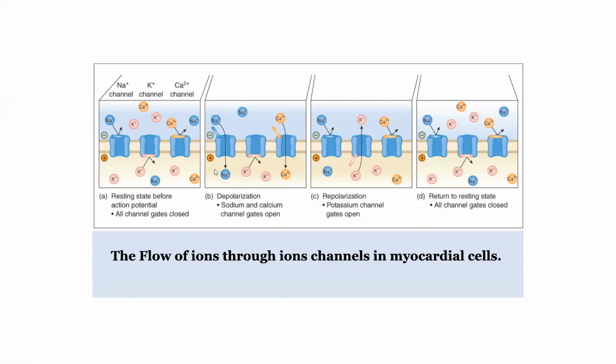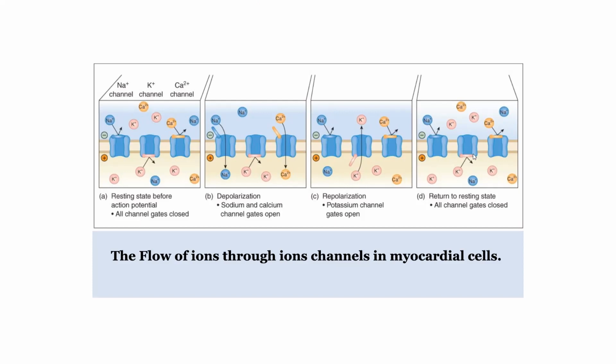Now, after the resting, the depolarization occurs and the sodium channel and the calcium channel gates open, and you can see the sodium can go in and the calcium can go in. After the depolarization is done, these channels will be closed. Again, sodium and calcium both will be closed and the repolarization will occur, in which the potassium channels from the inner side will open and the potassium will start moving from the inside to the outside.